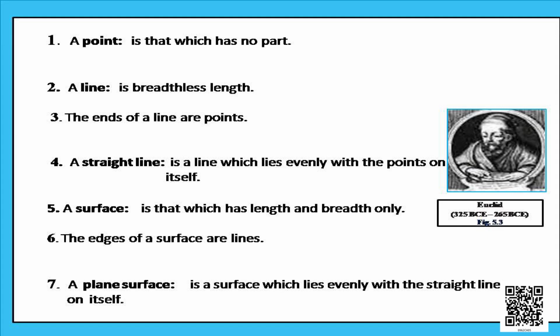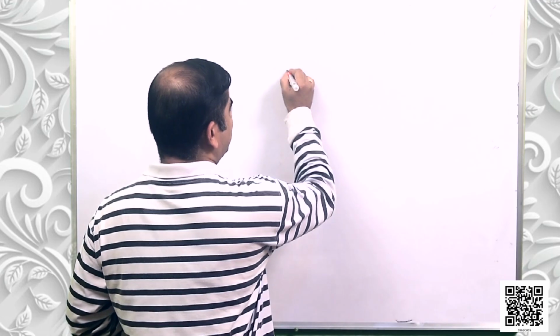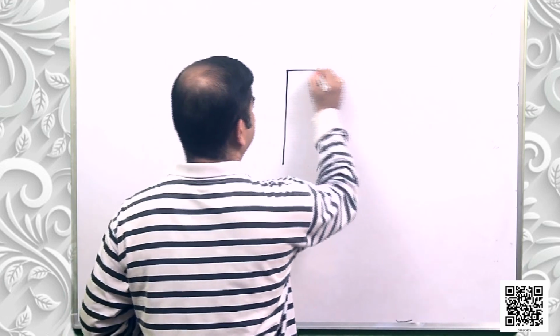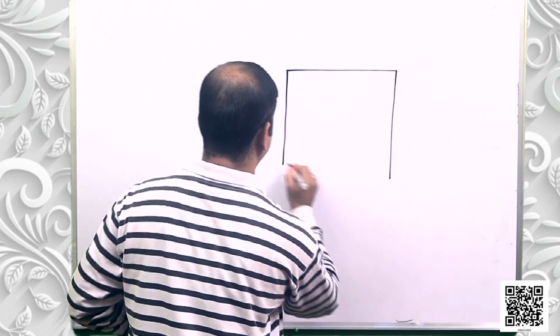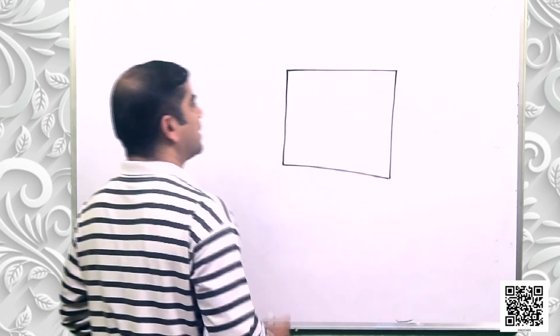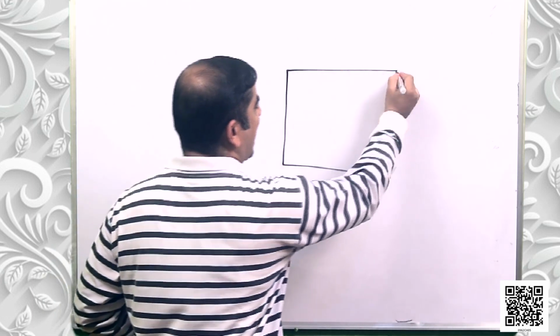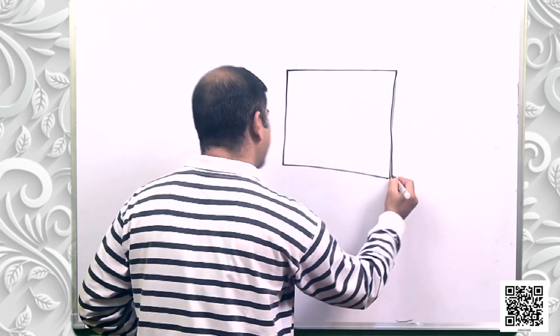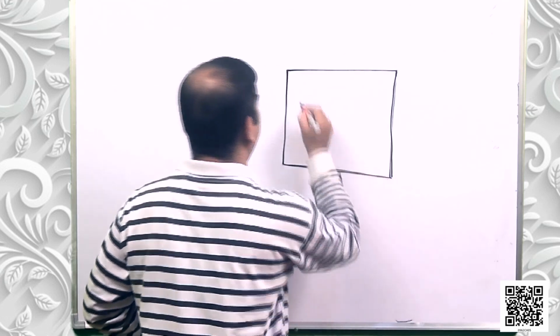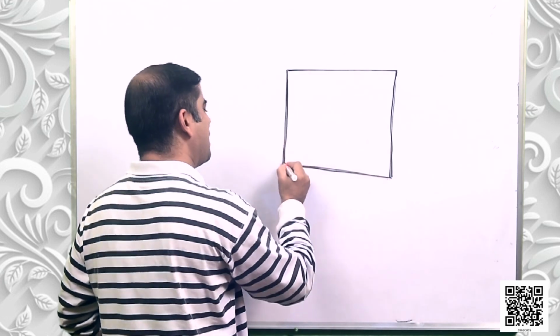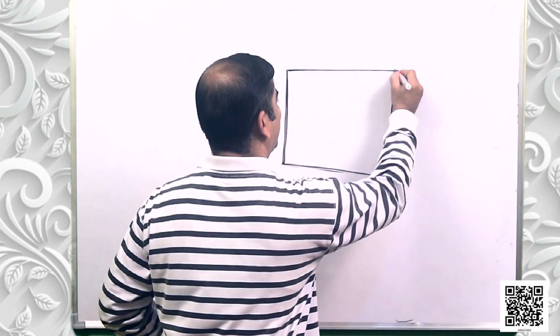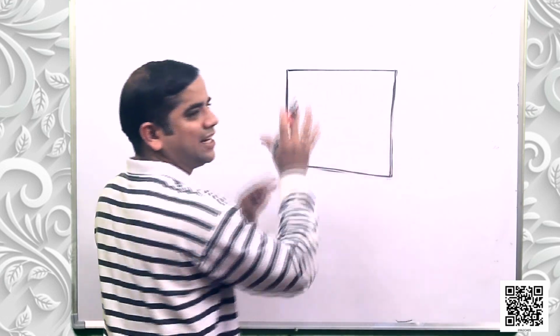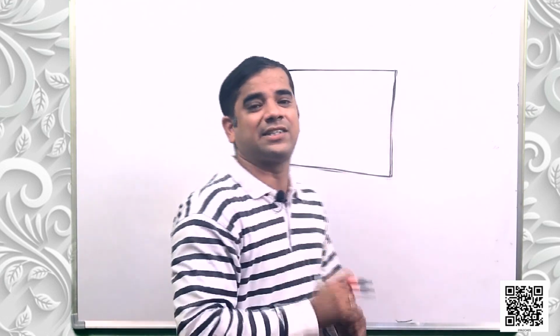Let us observe it. See, this is a plane surface. Because the lines lie evenly on itself. They are not going anywhere else. This is a plane. The lines lie on itself. That's why it's a plane surface.